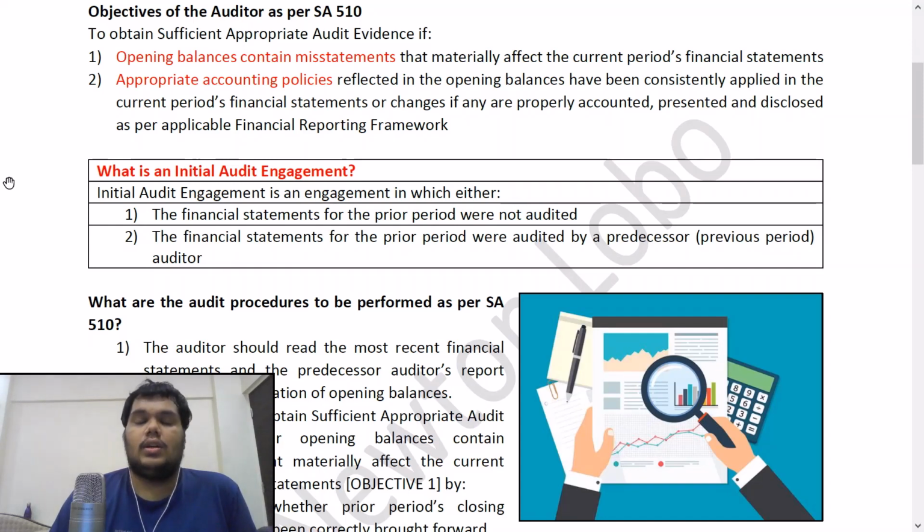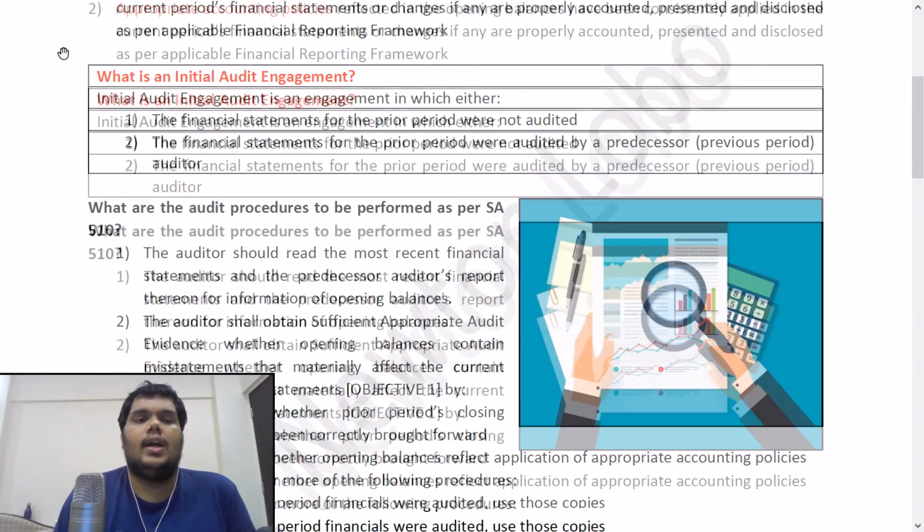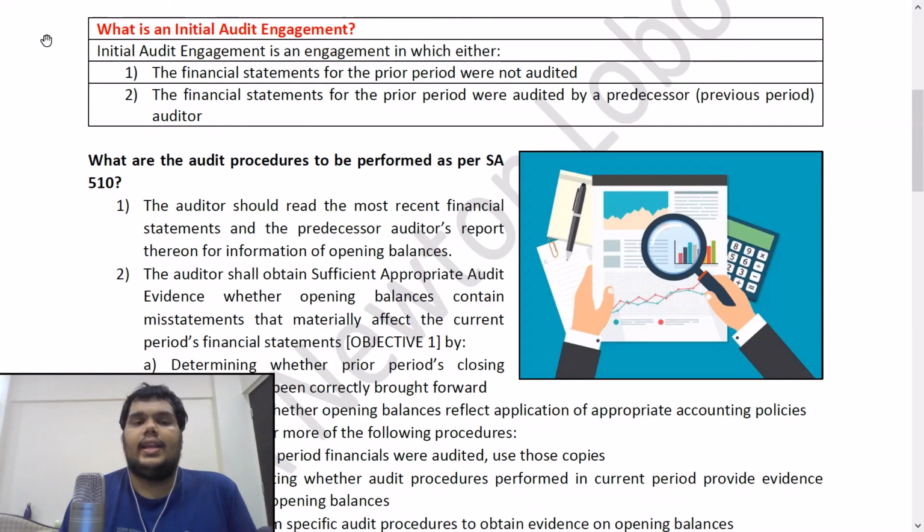So if the management is changing some accounting policy for better presentation of data, then they should clearly mention that they have changed it, and the auditor should check that this change has been properly brought out in the financial statements. The financial statements contains a disclosure to that effect. Okay. Now the next answer is, what is an initial audit engagement? So this we discussed right in the start. It comprises of two scenarios. One, where the previous period financials were not audited, and second is where they were audited by a predecessor auditor.